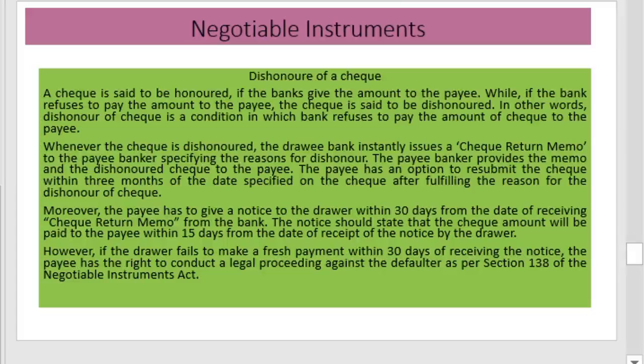Whenever a check is dishonored, the drawee bank instantly issues a check return memo to the payee's banker specifying the reason for dishonor. The payee's banker provides the memo and the dishonored check to the payee. The payee has an option to resubmit the check within 3 months of the date specified on the check after fulfilling the reasons for the dishonor. Or, if the drawer fails to make a fresh payment within 30 days of receiving the notice, the payee has the right to conduct legal proceedings.